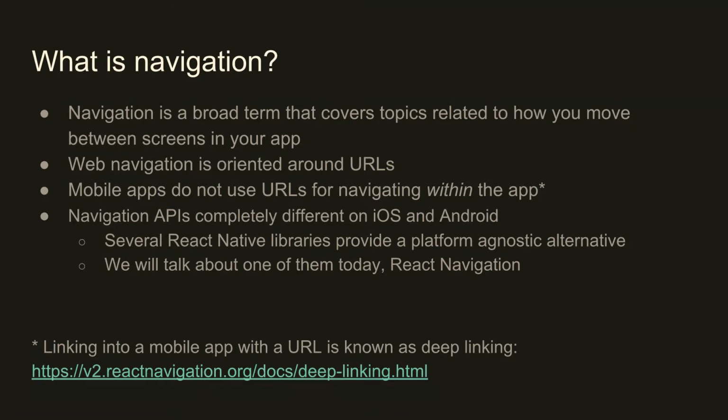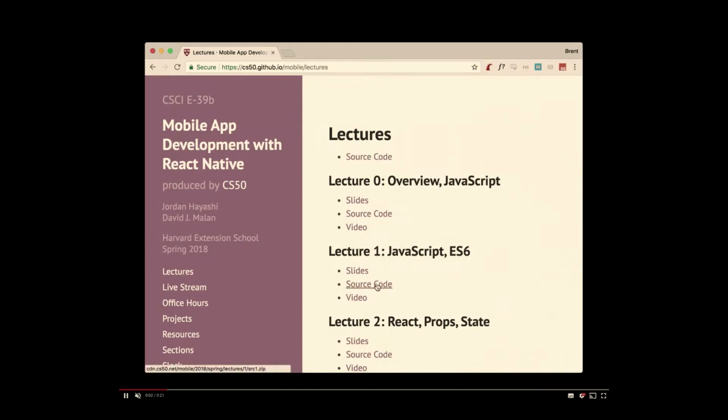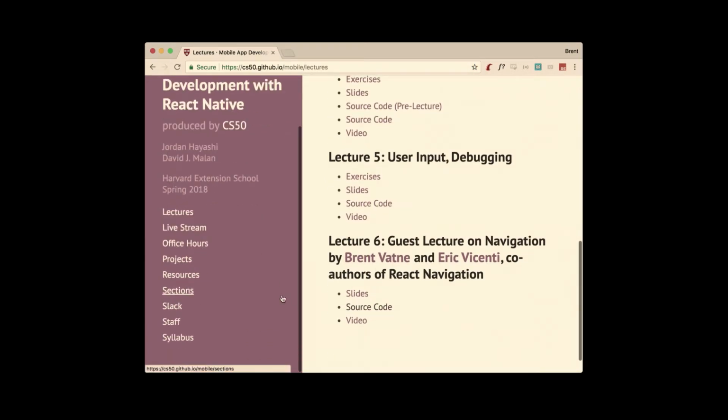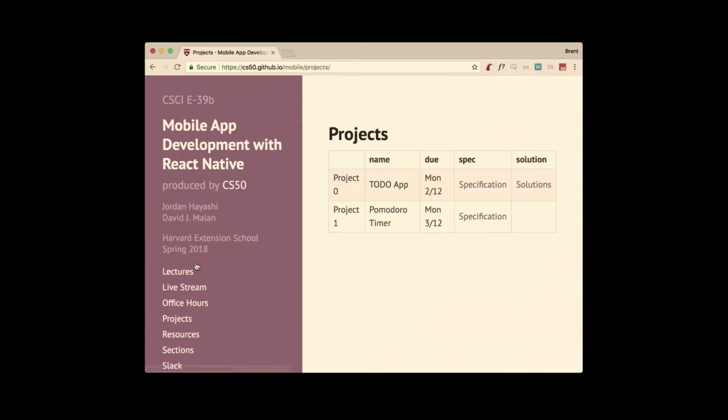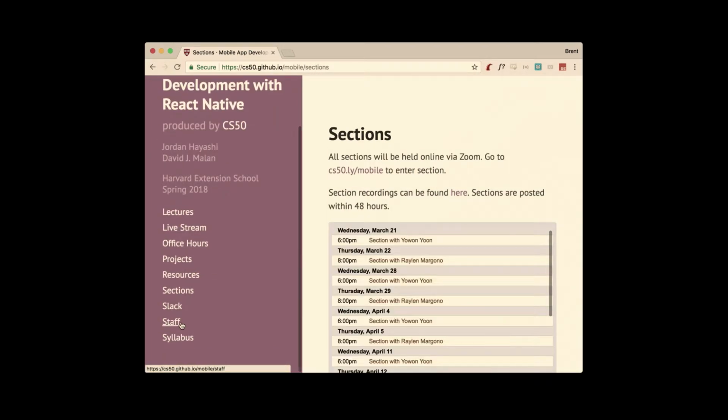And so there are several libraries that attempt to provide this abstraction for you. And we're going to talk about React Navigation. To give you another quick look at what I mean by navigation, we scroll through a website, click on something, the URL changes, the website changes. We're all familiar with this flow.